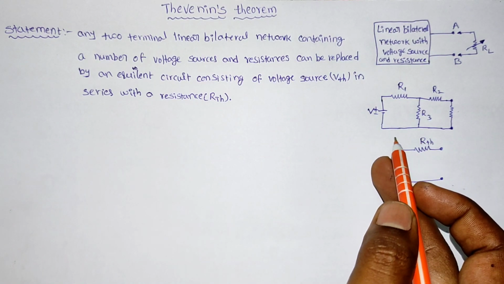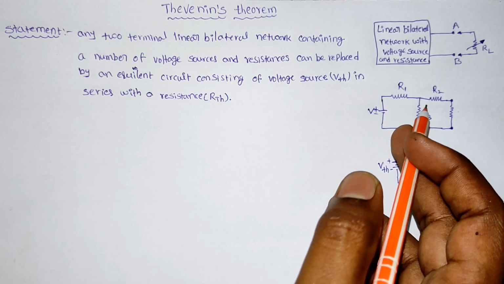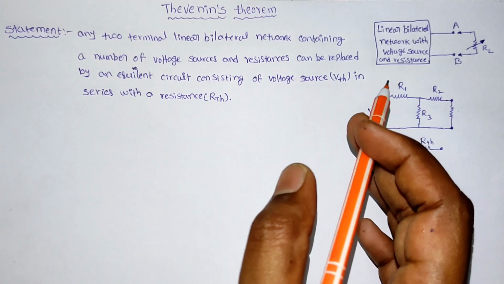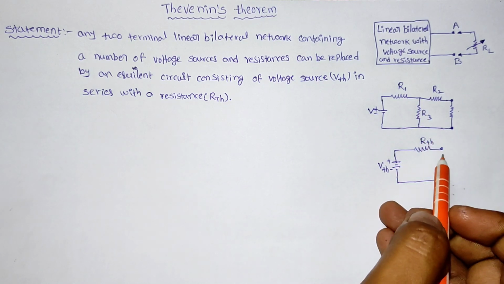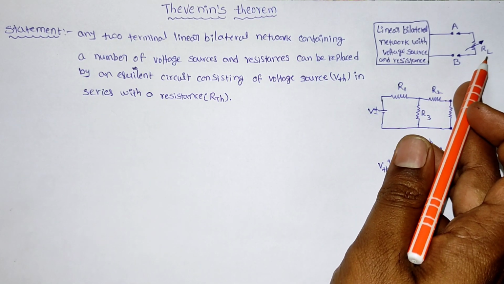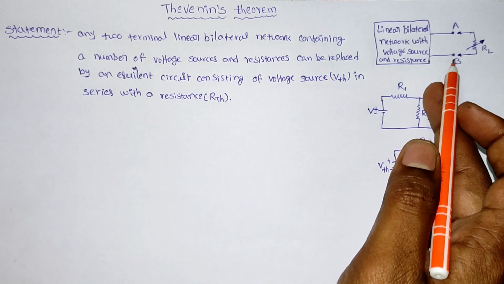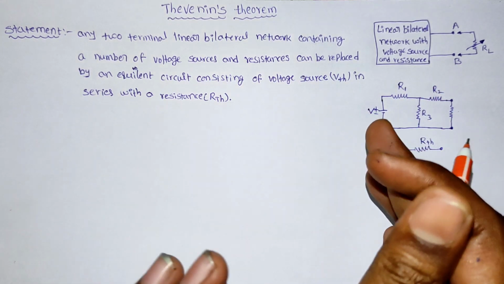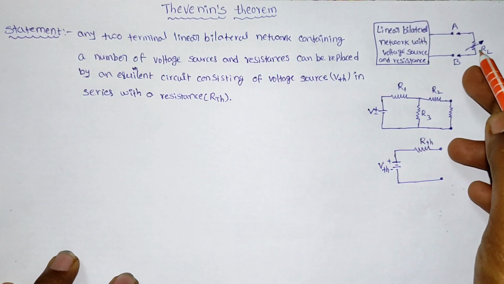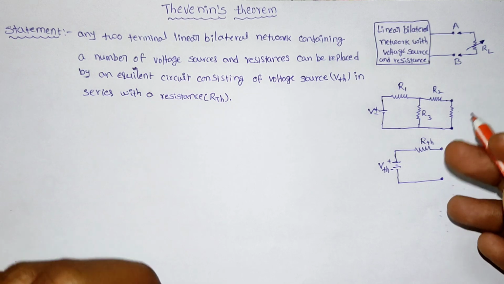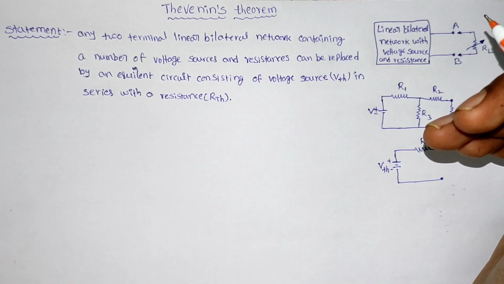Thevenin's theorem provides us an easy way to analyze networks. It provides an efficient way to calculate the voltage and current flowing across the load resistance. Here there is no need to recalculate the entire circuit. Thevenin's theorem is a very simple method to find the current and voltage in the load resistance. We will discuss Thevenin's theorem step by step.